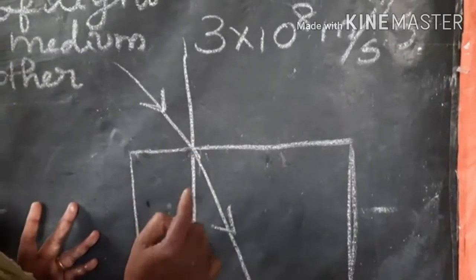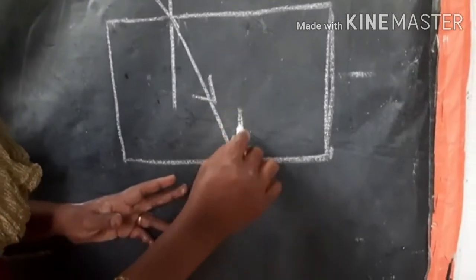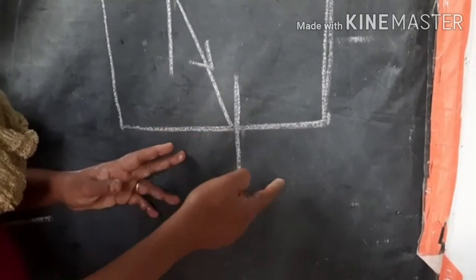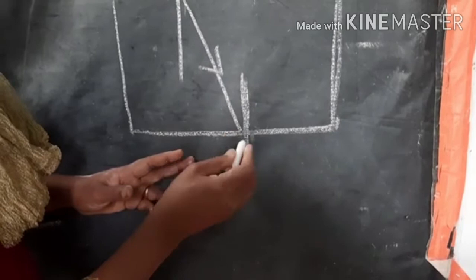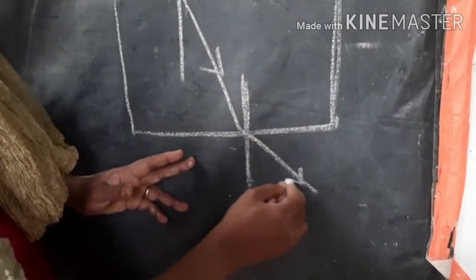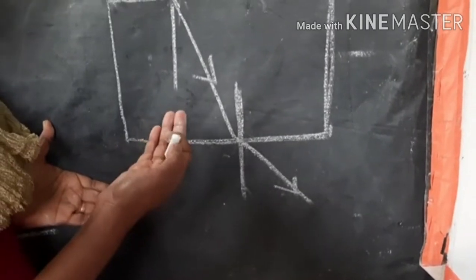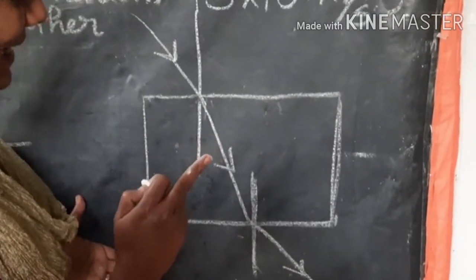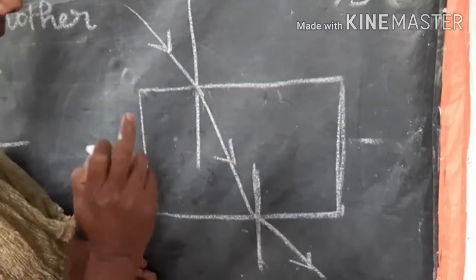Now, when it moves again from glass to air, again there is a change in its path. Suppose it will be like this. Okay, what is the reason? Because the speed of light is getting changed, so there is a change in its direction.